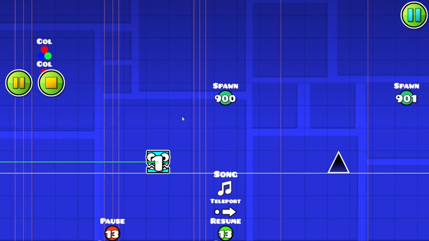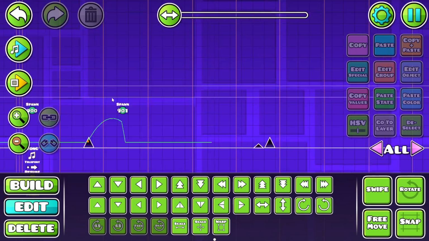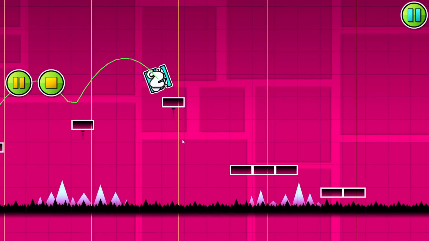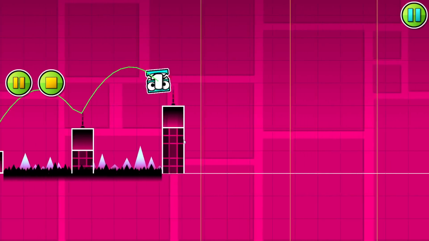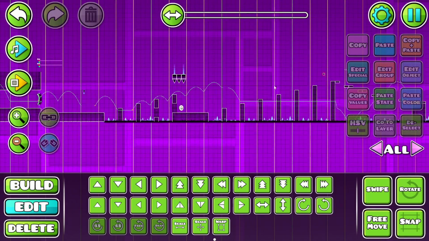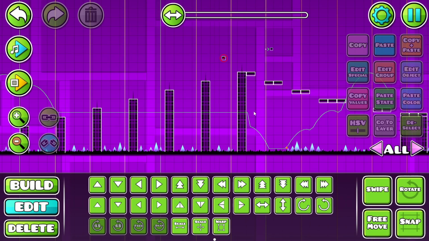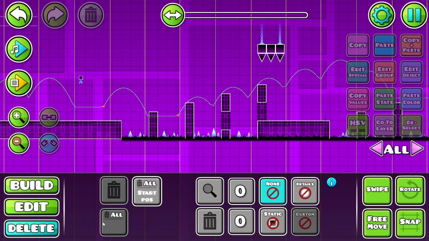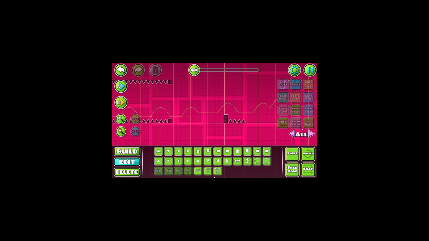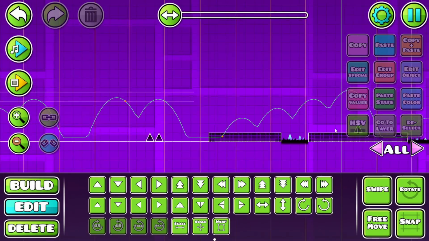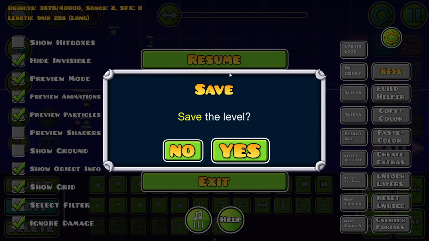Oh, I see now. Alright, into back on track. Oh, there we go. We're back into Stereo Madness. Oh, that's unfortunate. Yeah, that's where the difficulty of this level comes in, is that you might honestly just die. Because I'm not really sure how to prevent you from just falling and dying. And I'm not gonna try.